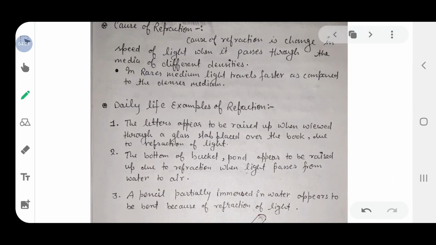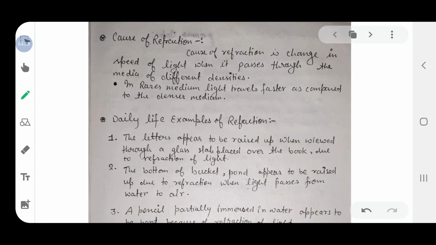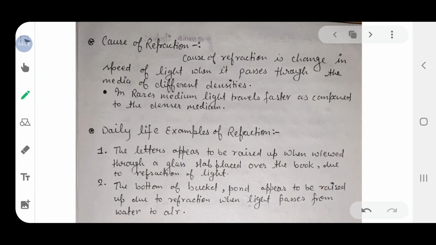Now the causes of refraction. Why does refraction take place? Refraction takes place due to the change in speed of light when it passes from one medium to another medium. If these media are of different densities, when light travels from rare medium to denser or denser to rare, its speed changes, and due to this change in speed, light refracts and shortens or lengthens its path. So this phenomenon is called refraction, and it is due to the change in speed of light when it travels through different media of different densities.